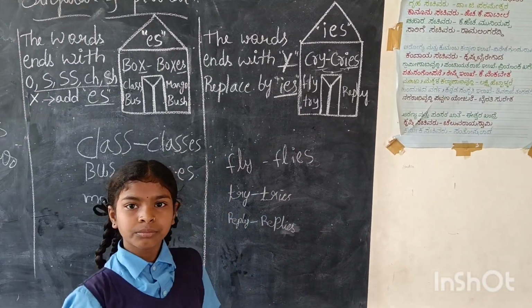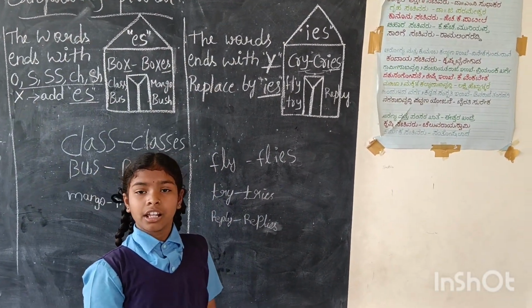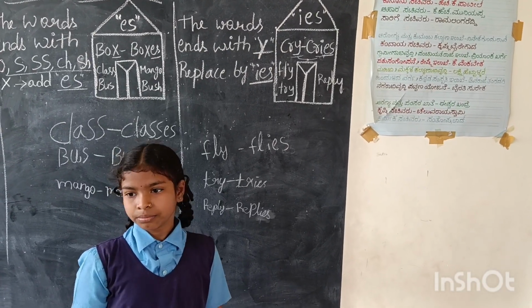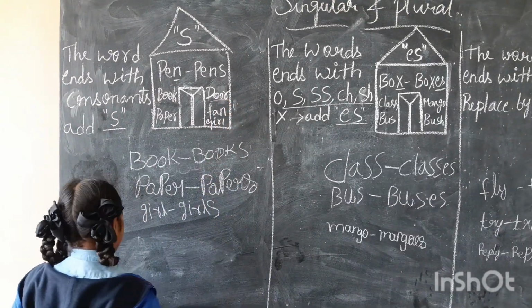Which is the last letter in reply? Y. Y is replaced by? IES. Very good.